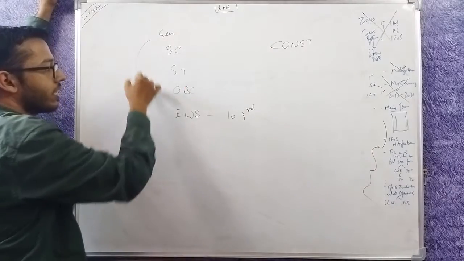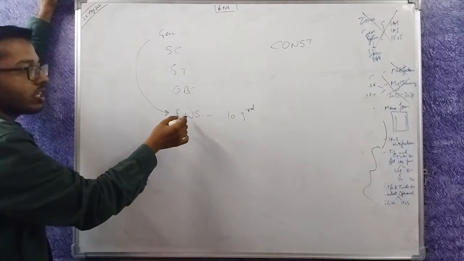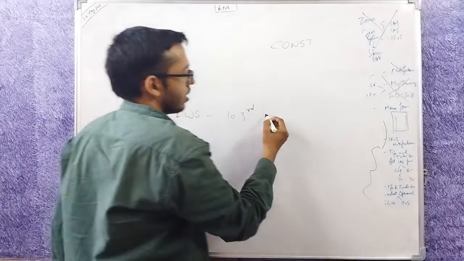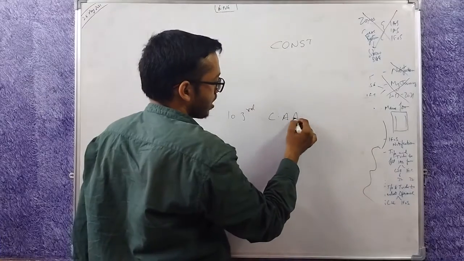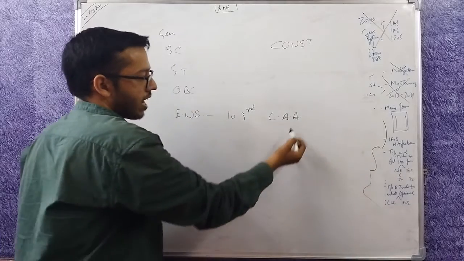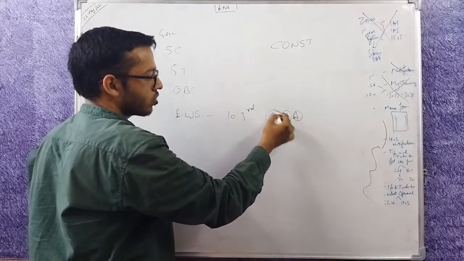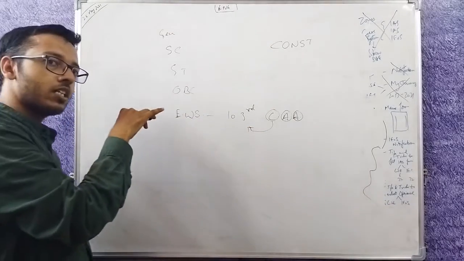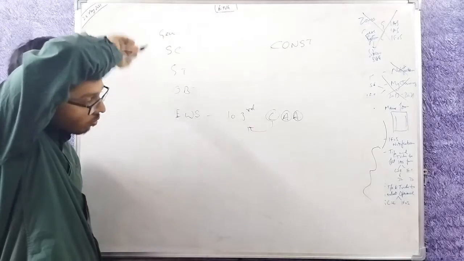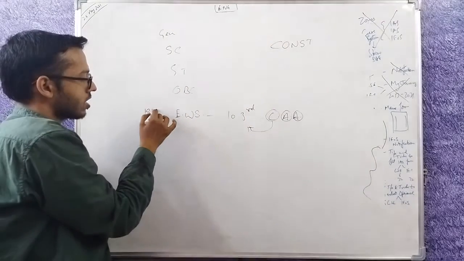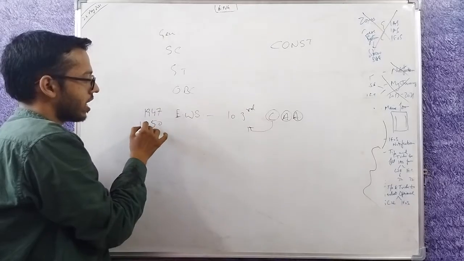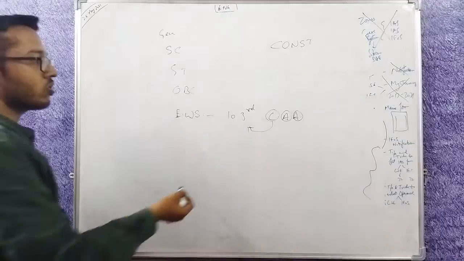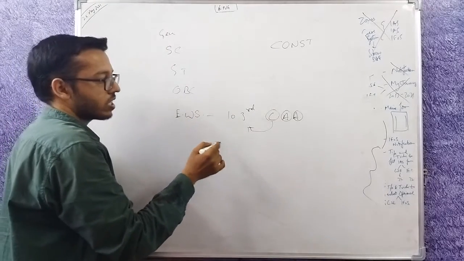They come from the general category, but once you come in EWS, you are no longer considered general. EWS: 103rd Constitutional Amendment Act. That means an act to amend the constitution. And this is the 103rd time since independence. We got independence in 1947. Then the constitution was promulgated in 1950. So since 1950, the 103rd time the constitution was amended, it was for the EWS category.